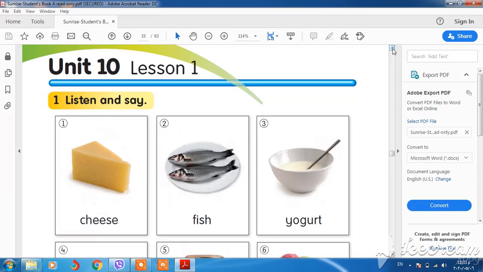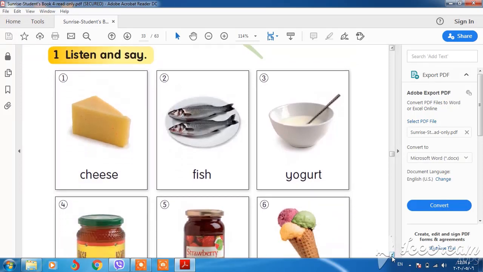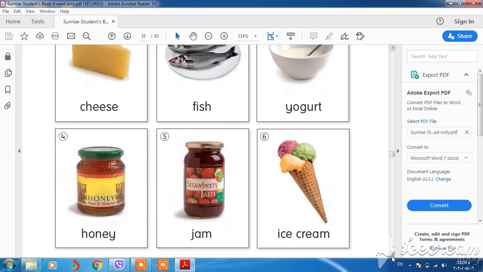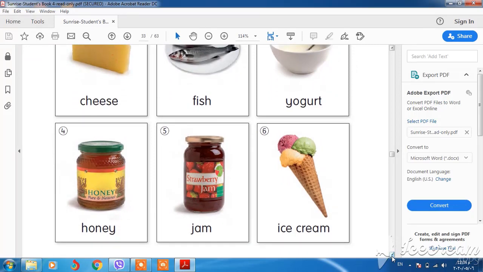In these pictures we have some foods, like cheese, fish, yogurt, honey, jam, and ice cream. For example, I like cheese, I like fish, I like ice cream.